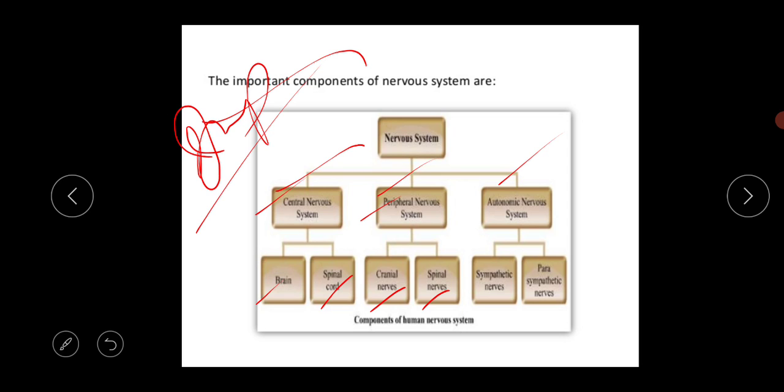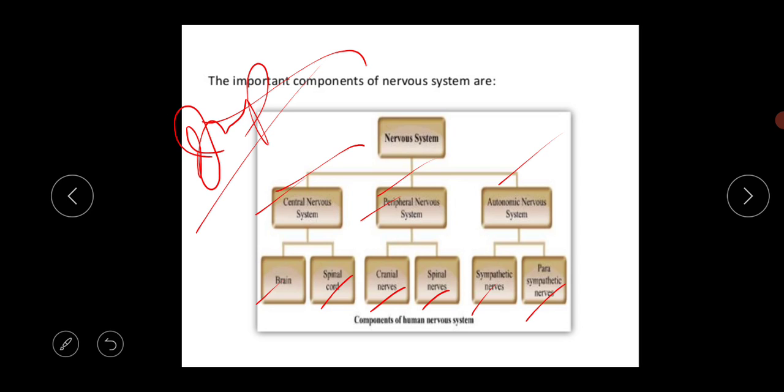The next thing is the autonomic nervous system. This autonomic nervous system is also made up of the sympathetic nerves and the parasympathetic nerves. I am repeating again, this is the chart of the nervous system, the important components of the nervous system. The nervous system is divided into three types of system. The first one is the central nervous system, the second one is the peripheral nervous system, and the third one is the autonomic nervous system.